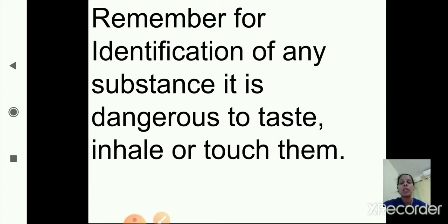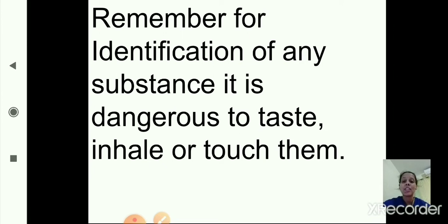Remember, for identification of any substance, it is dangerous to taste, inhale or touch it. So how will we identify whether a substance is acidic or basic? For this we use indicators. Indicators are substances which change their color in the presence of acids and bases. We have studied domestic indicators and laboratory indicators.